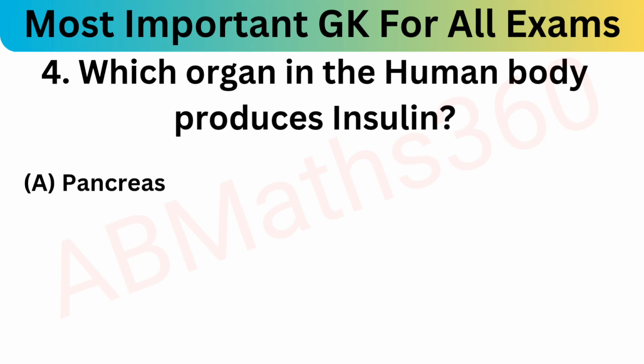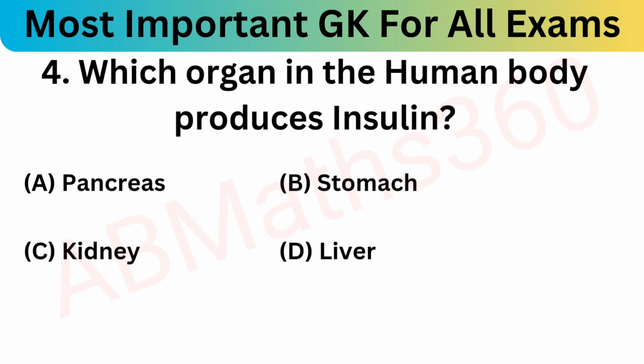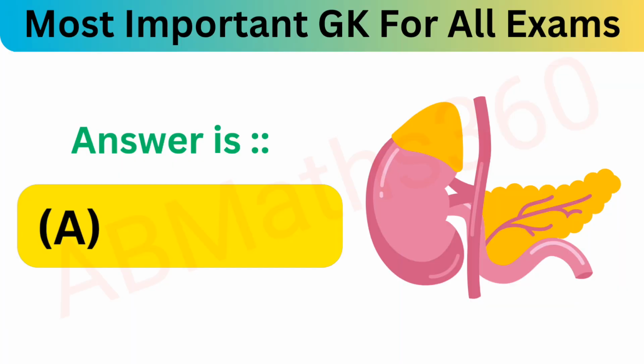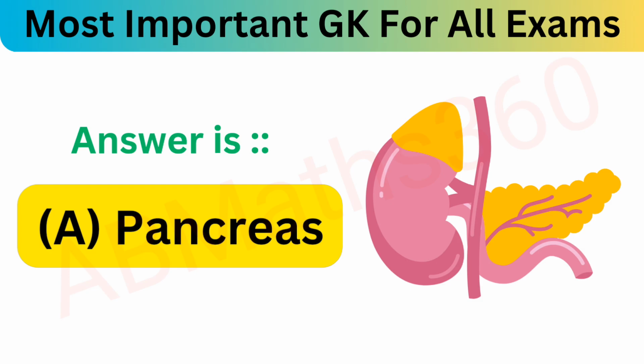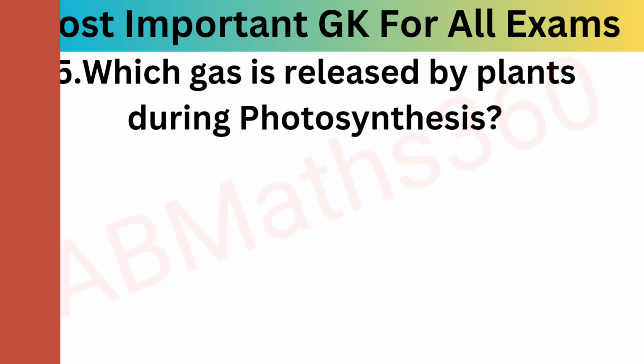Which organ in the human body produces insulin? Option A pancreas, option B stomach, option C kidney, and option D liver. What is the correct answer? Please comment your answer in the comment box. Our correct answer is option A, pancreas.